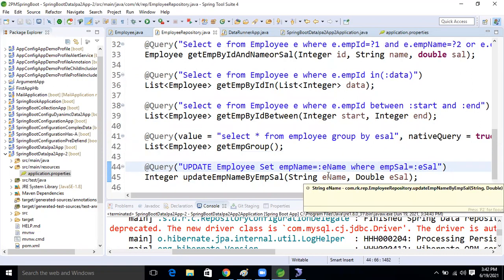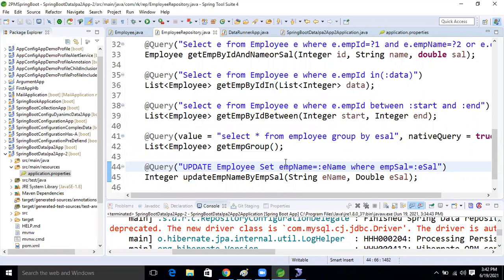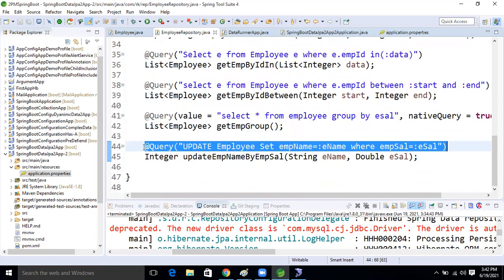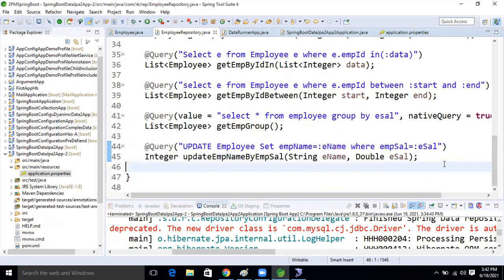Sir, @Modifying is also required along with @Query. Yes, non-select, don't worry, I'm telling now. The query is written for the updation purpose, but if we run the application, it will not work.